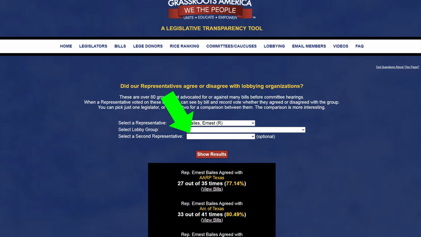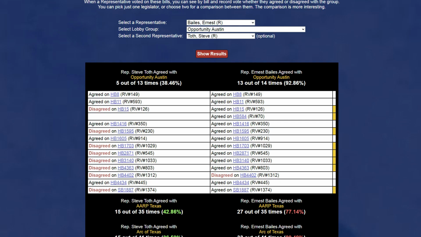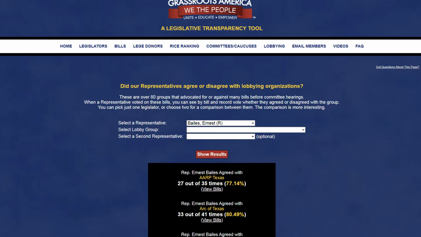Optionally, you can select a second legislator and compare the legislators not only against the lobbying groups, but also against each other. When you do, the one with the better percentage will be highlighted in green. When you run the comparison for just one legislator and don't select a group, you will see the summary for that legislator against all the groups with the option of viewing the details for those bills for that group.